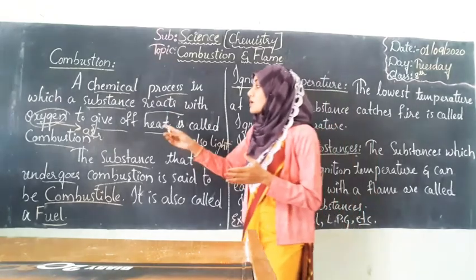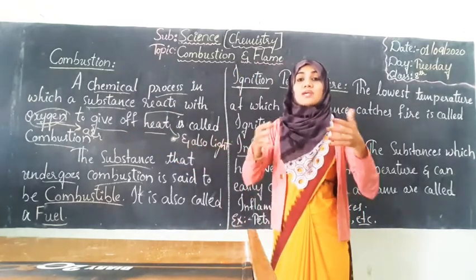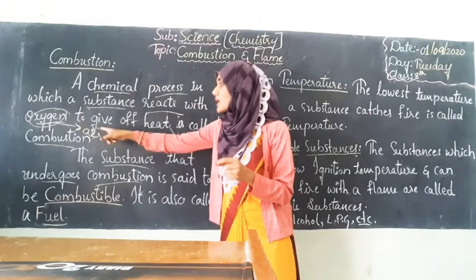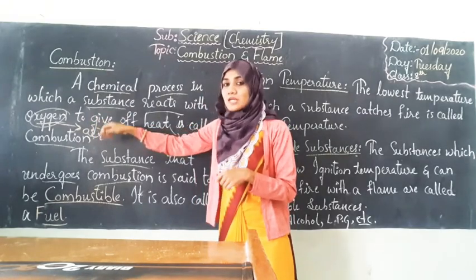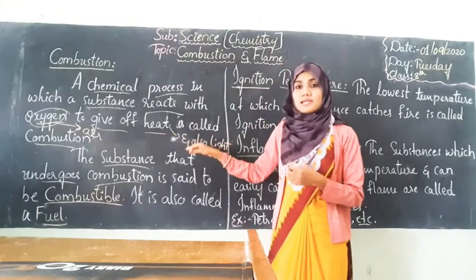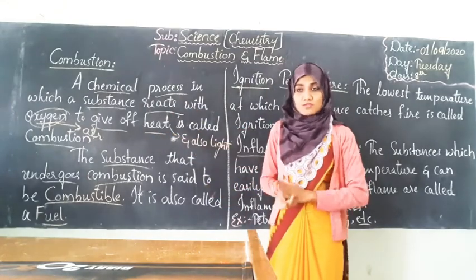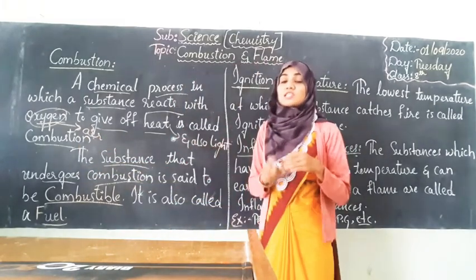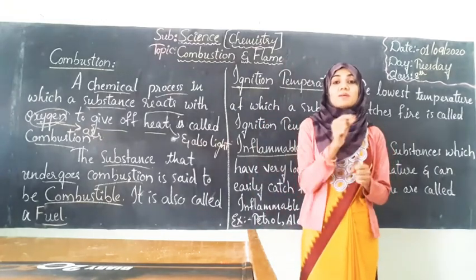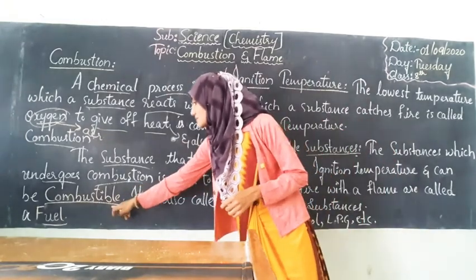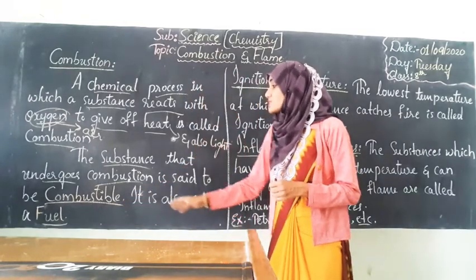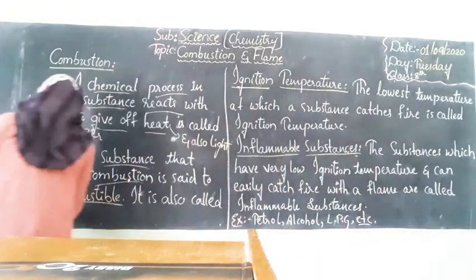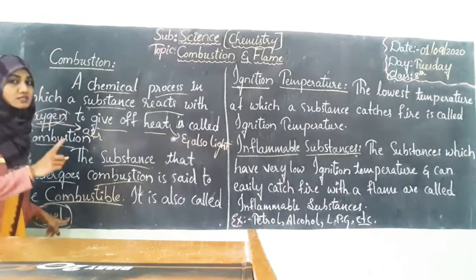Got it, students? And what are the substances going through this chemical reaction? The substance that is used for burning reacts with the oxygen, and these two react with each other and finally produce heat and light. That process is called combustion. Now, the substance that undergoes combustion, that is being burned, is called combustible. It is also called fuel, and these combustible substances are also called fuel. Now, here, don't consider fuel as only a liquid substance.